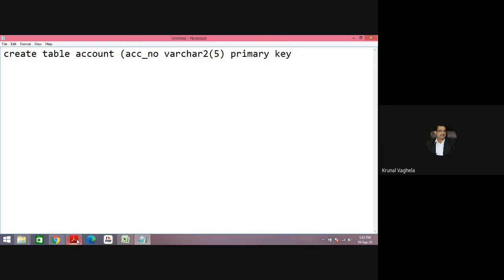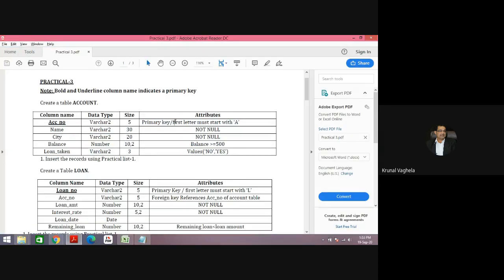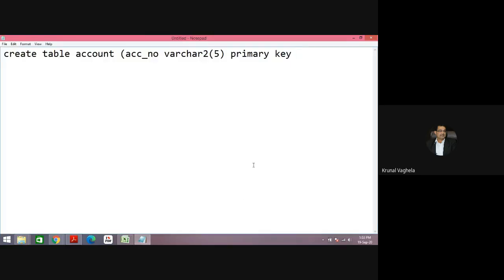Now my second constraint is first letter starts with A. So in SQL there is a clause called check constraint. So how to use this check? I want to check my account underscore number.